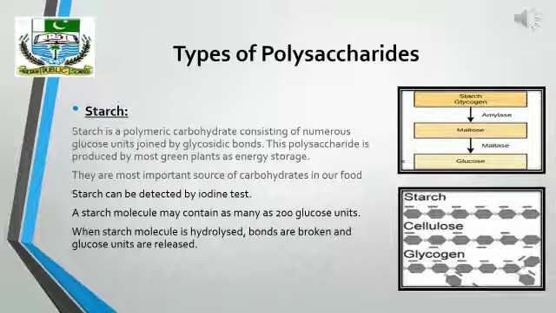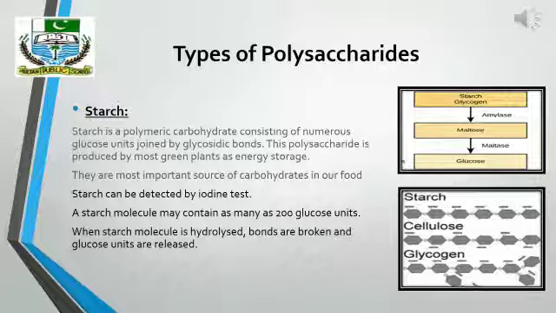This polysaccharide is produced by most green plants as energy storage. It occurs in vegetable foods such as cereals and potatoes. They are a very important source of carbohydrates in our food.